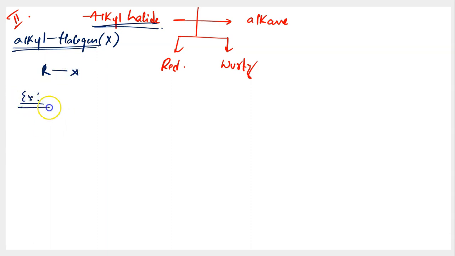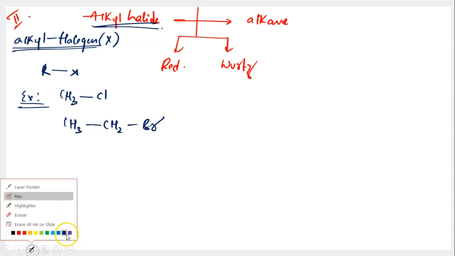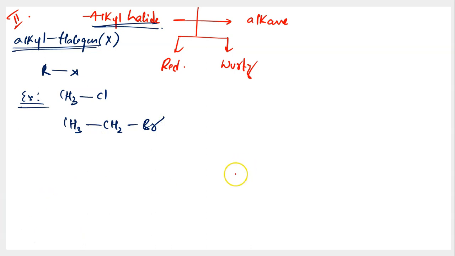Some examples of alkyl halides include CH3Cl or CH3CH2Br. And now you are intending to convert this into the respective hydrocarbon, the respective alkene, isn't it? So how do you convert CH3Cl into the respective alkene? First of all, what is the respective alkene? The alkane which consists of the same number of carbon atoms as the reactant. In the reactant, you have 1 carbon, so you should talk about the alkane containing 1 carbon, which is CH4.